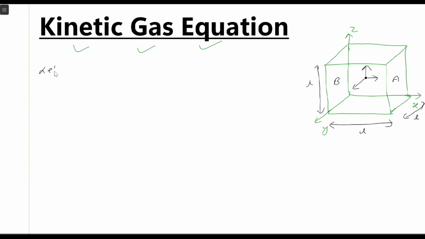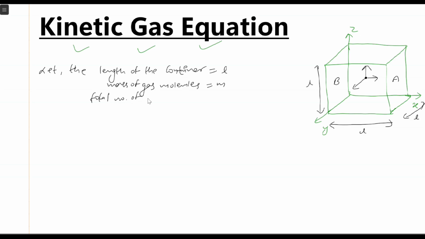So let the length of the container be L, filled with gas molecules having mass m. The mass of a gas molecule is equal to m, and the total number of gas molecules is n.